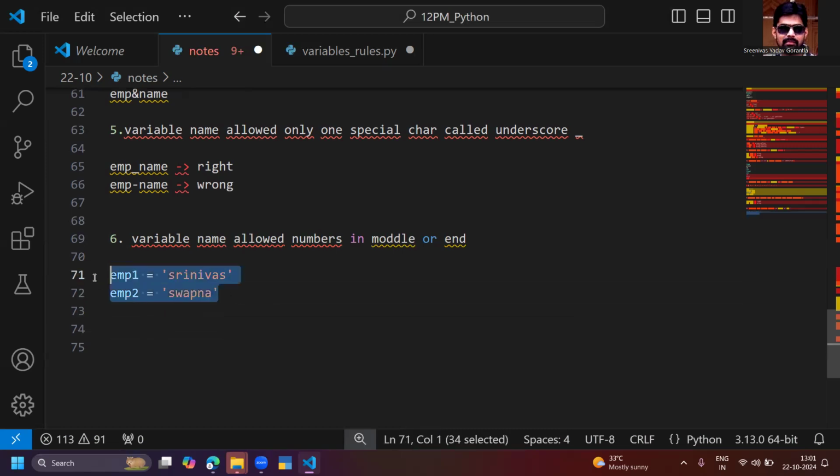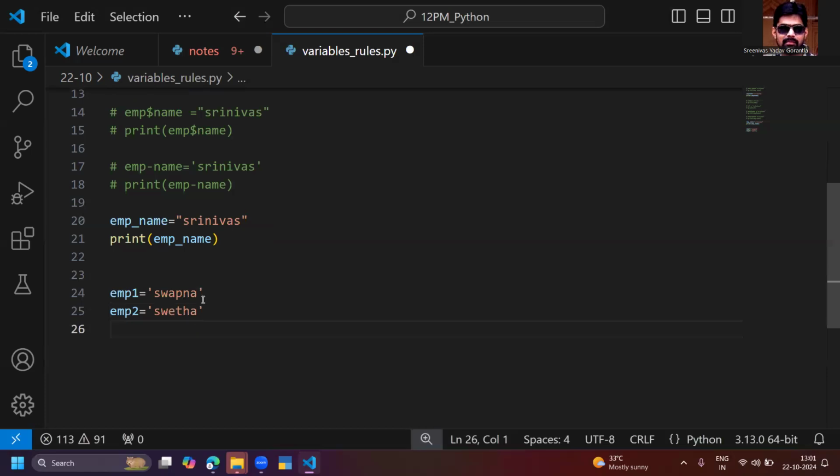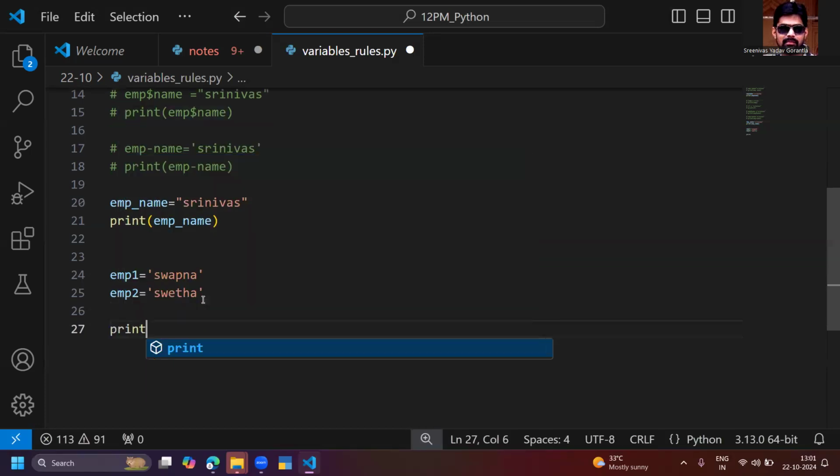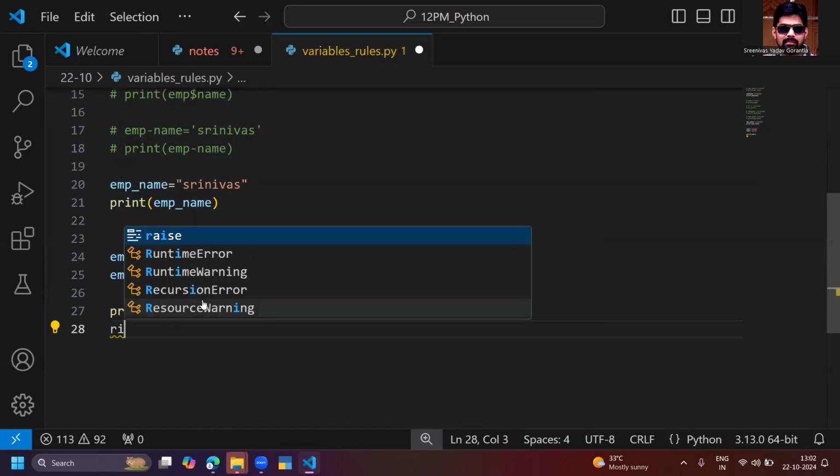So is this allowed or not? Sir, you said numbers are not taken. But starting with a number is not taken. A number in the middle of the variable name is actually allowed. So employee 1, employee 2, yes, you can do that. emp1 = Swapna and emp2 = Sweta. Print emp1, print emp2. Okay, this will be allowed.